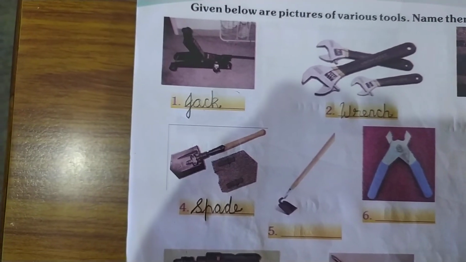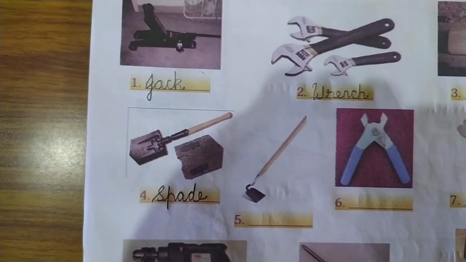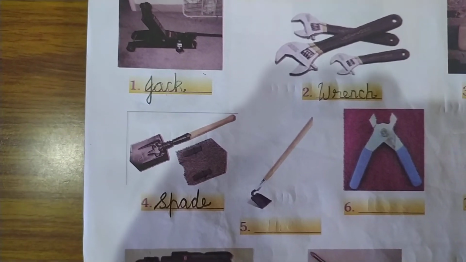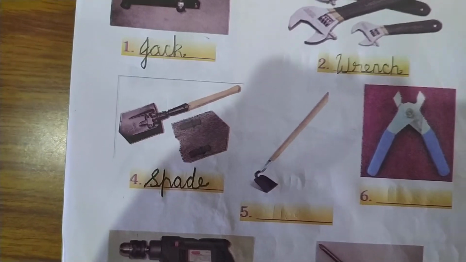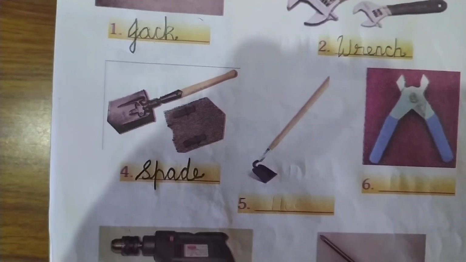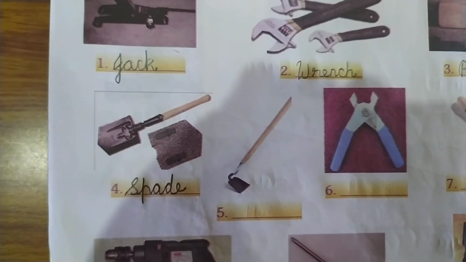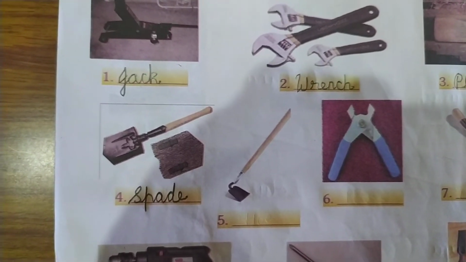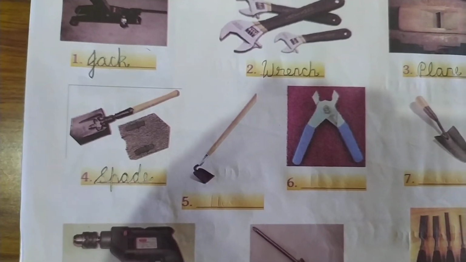So this spade is used in gardening. Spade is a hand tool used to dig or loosen ground or to break lumps in soil. So this tool is mainly used in gardening to dig or loosen the ground.